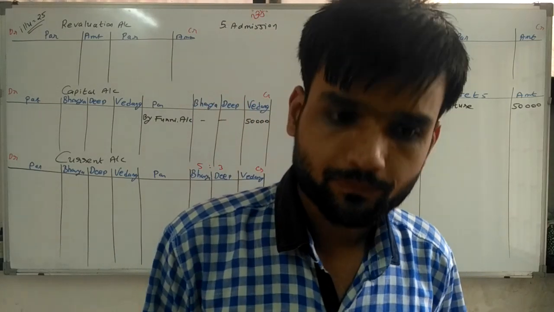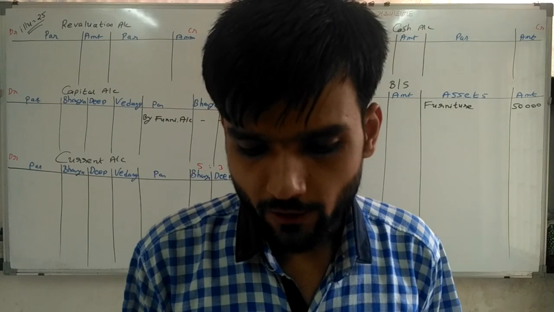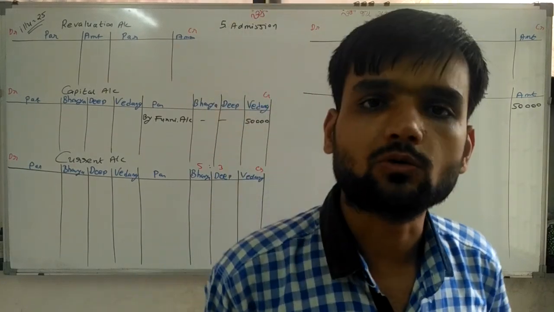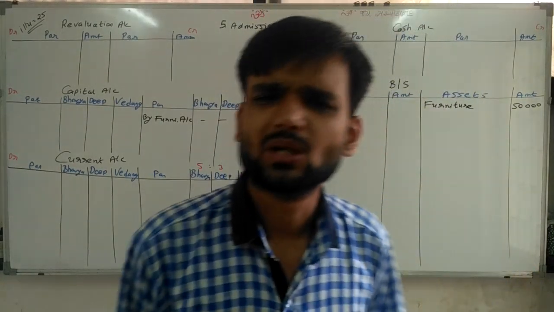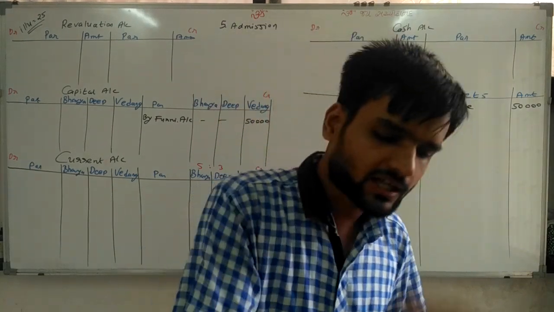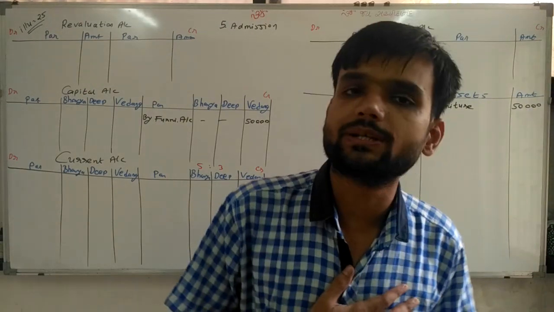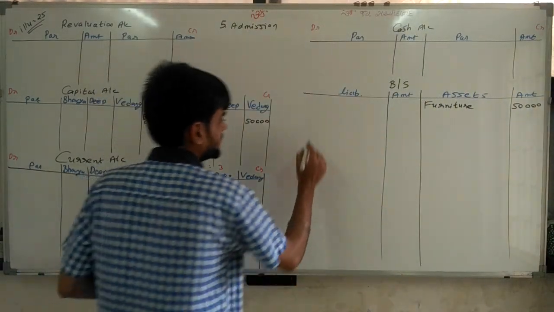Creditors include 40,000 payable to Vedang, which is to be transferred to his capital account. Now sir, what does it mean? Don't worry, it's very easy. Here in the balance sheet, creditors are given and creditors are 80,000 rupees. So first of all I am writing here creditors.